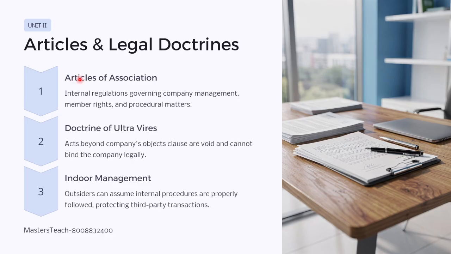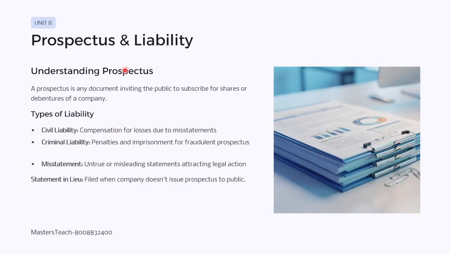If they have the articles of association properly, then other people can legally do business with them by looking at that articles of association. Then prospectus and liability. So prospectus is the invitation to the public to subscribe to the shares or debentures of a company. So types of liability: civil liability, criminal liability, misstatements.